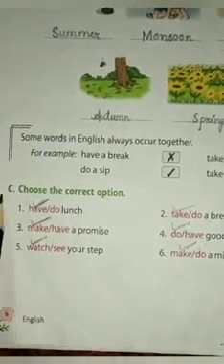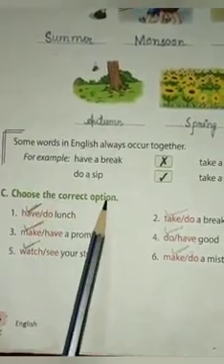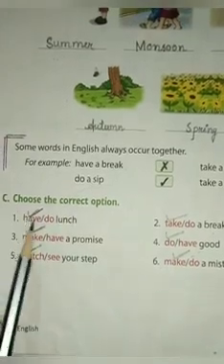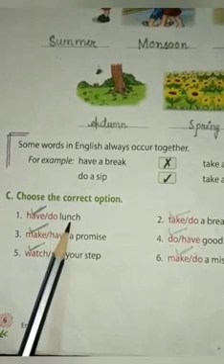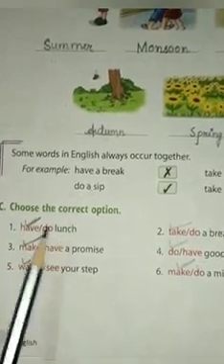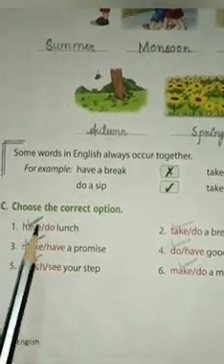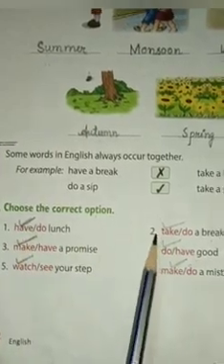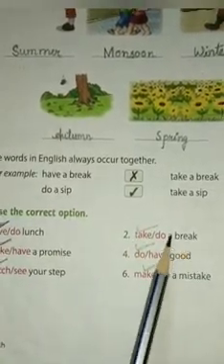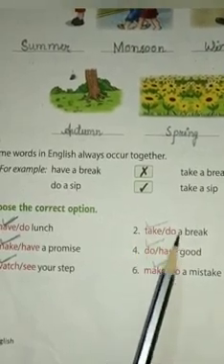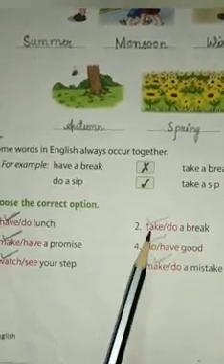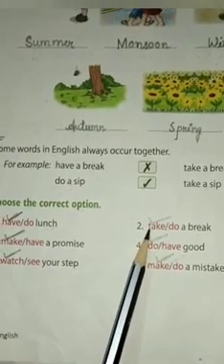Question number C. Choose the correct option. Number 1. Have lunch or do lunch. So here the correct option will be have lunch. So put a tick mark on have. Then number 2. Take a break or do a break. Here the correct option will be take a break. So put a tick mark on take.